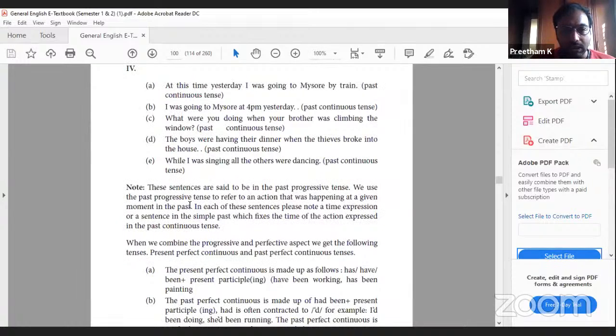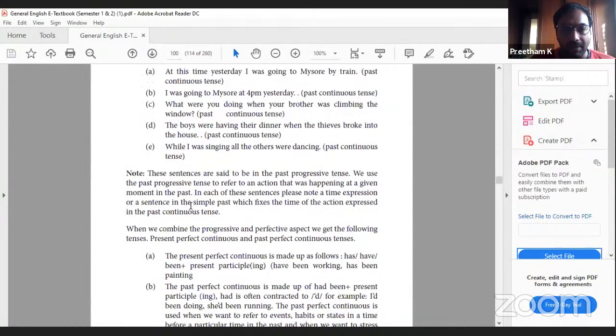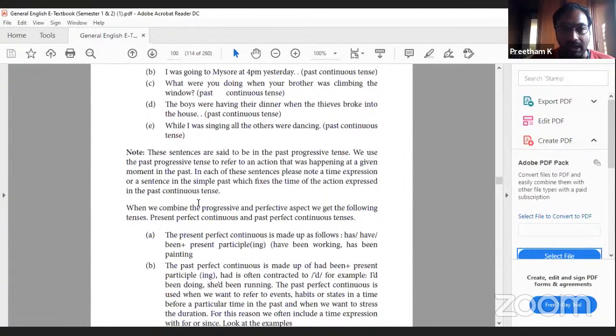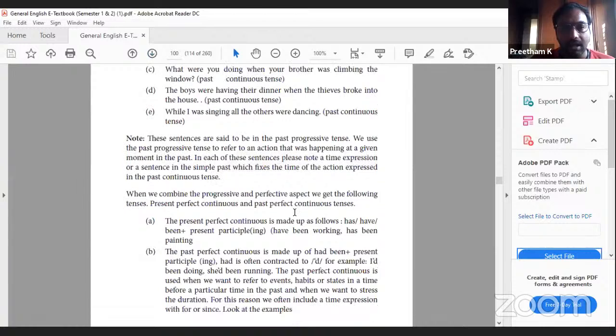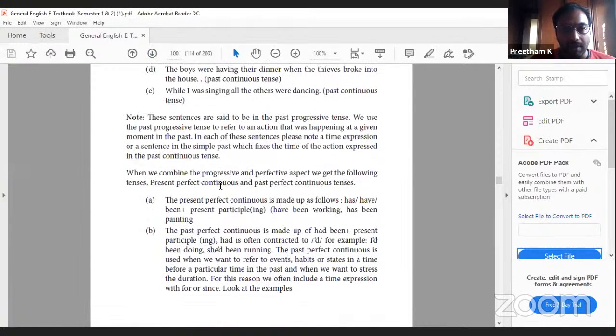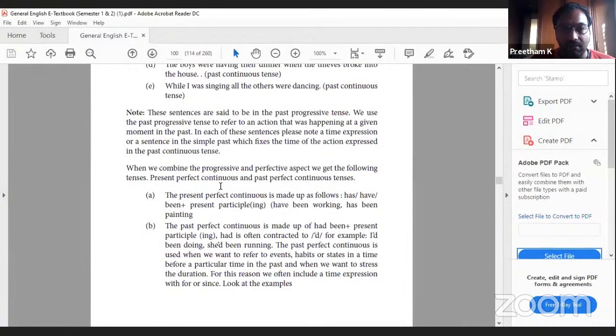We use the past progressive tense to refer to an action that was happening at a given moment in the past. In each of these sentences, please note a time expression or sentence in the simple past which fixes the time of the action expressed in the past continuous tense. When we combine the progressive and perfective aspect, we get the following tenses: present perfect continuous and past perfect continuous forms. So these are the patterns.